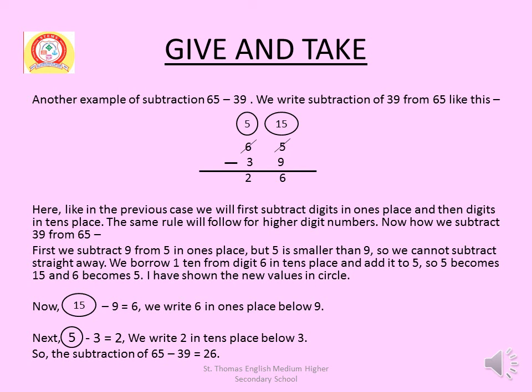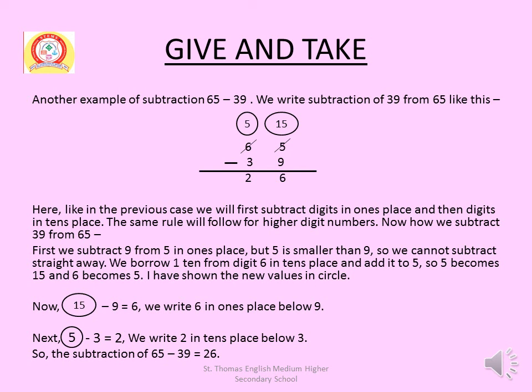We borrow 10 from digit 6 in tens place and add it to 5. So 5 becomes 15 and 6 becomes 5. I have shown the new values in circle.